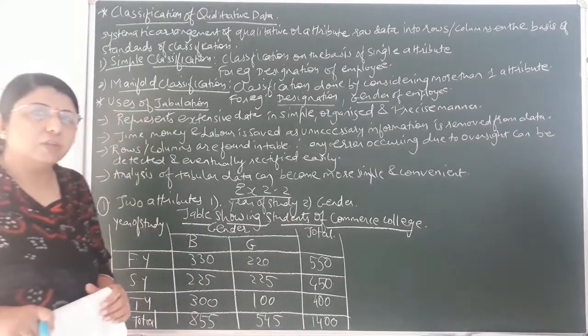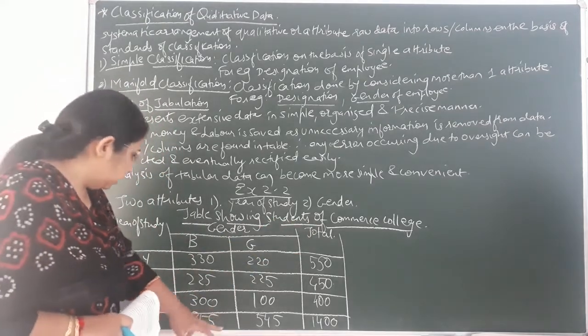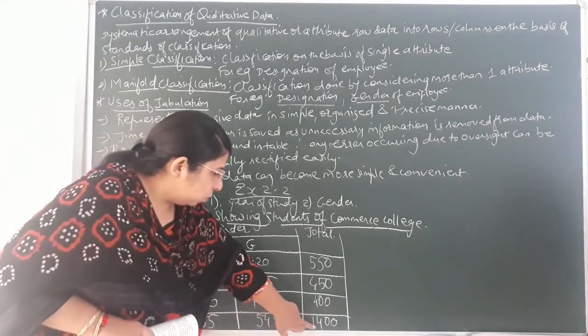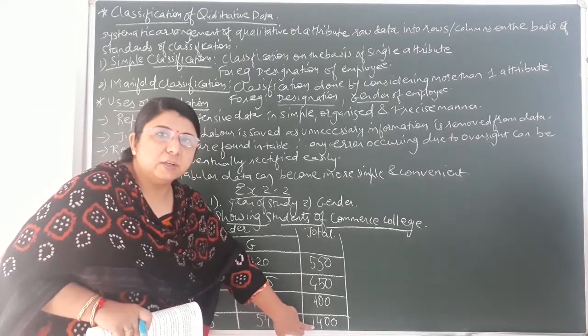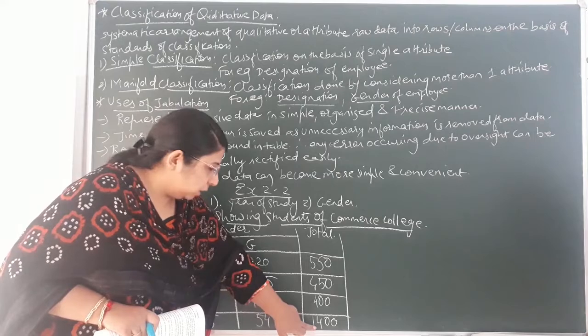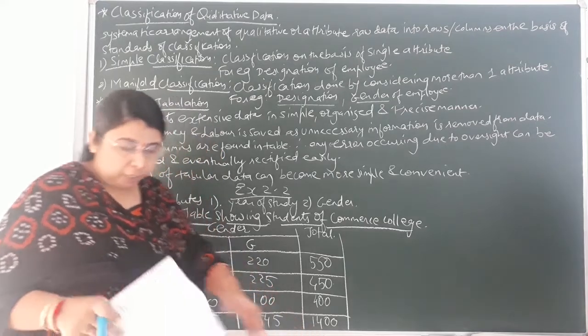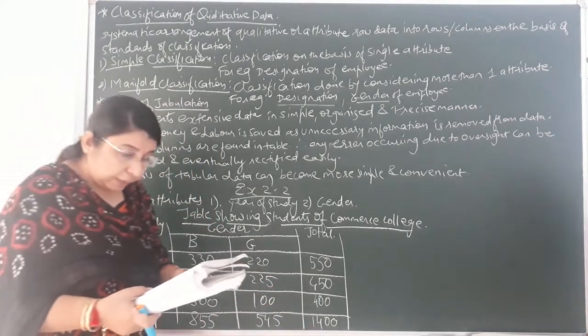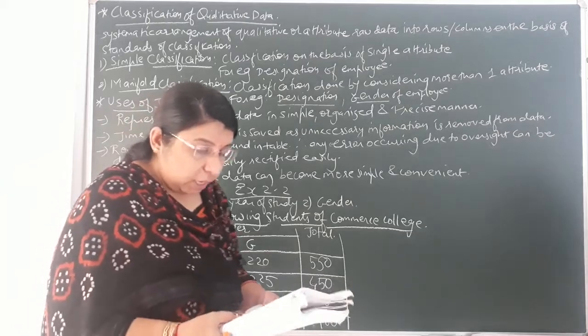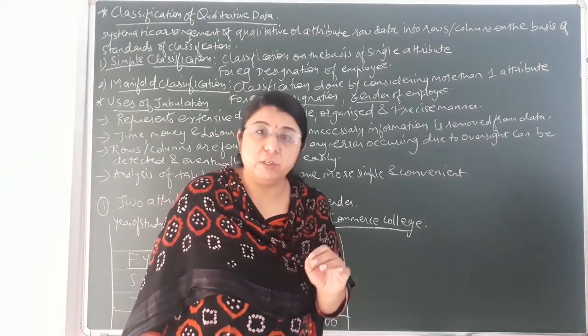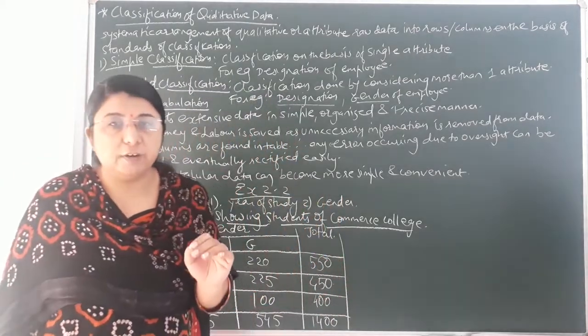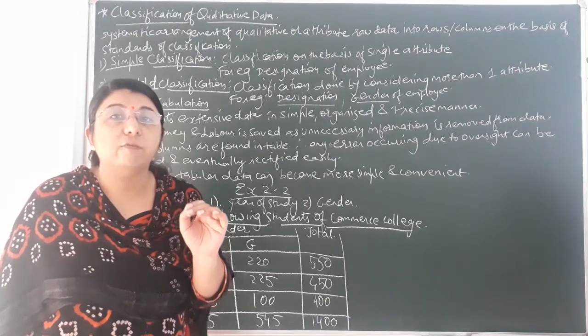Now total how many students are there in the commerce college? That is 1400. It means total over here, that is vertically and horizontally, that would be total students over here, that is 1400. Okay, now next one: among them 855 were boys. It means out of total 1400 students, 855 were boys.